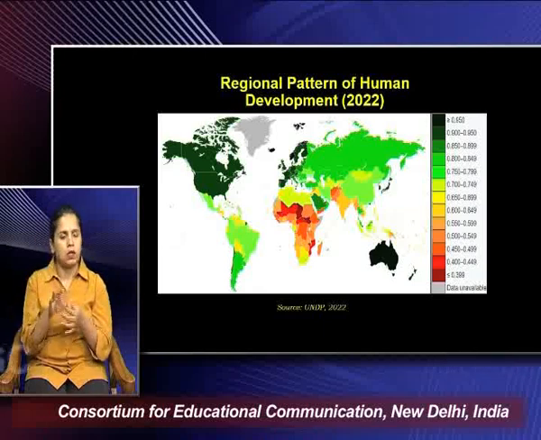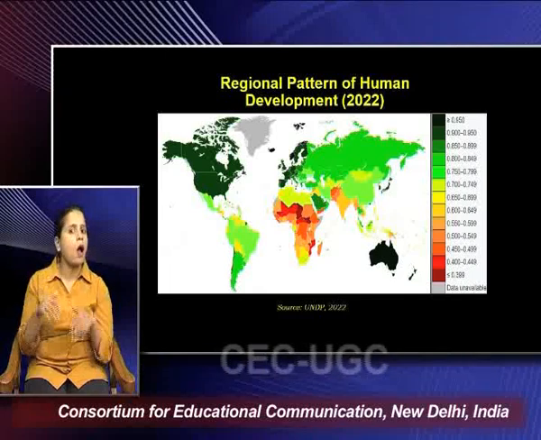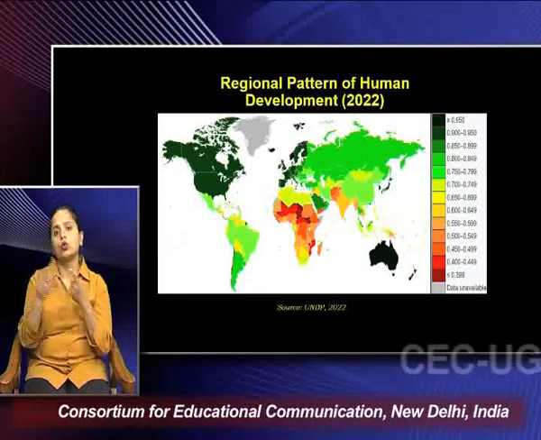Now why is it that these Nordic countries perform exceptionally well even compared to countries from other parts of Europe or maybe North America? The reason is that many of these Nordic countries do very well on their health systems and on their social equity systems. So even if somebody is located in a remote area, if there is a health emergency, he or she would get access to the best possible air ambulance and would be airlifted to the nearest possible health unit where he or she may be treated.